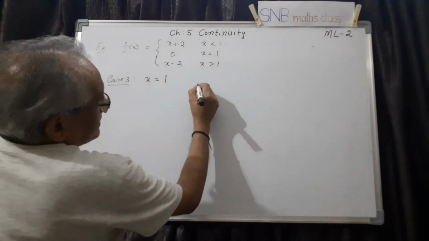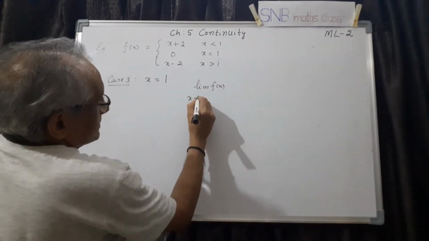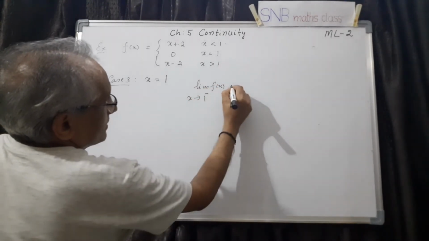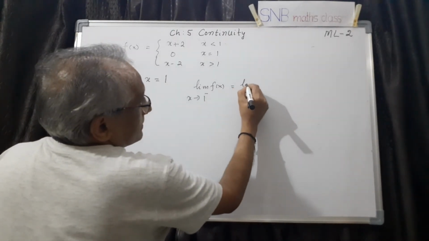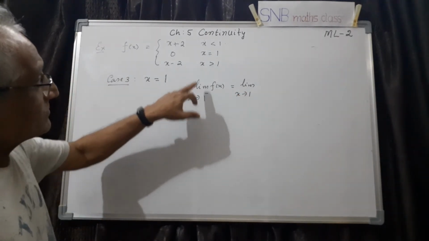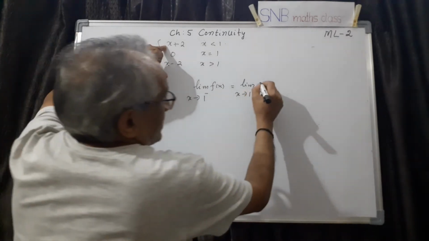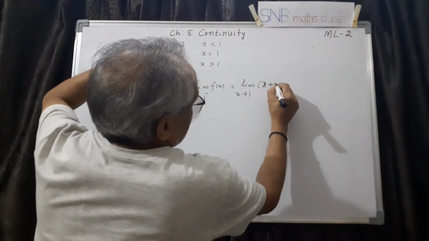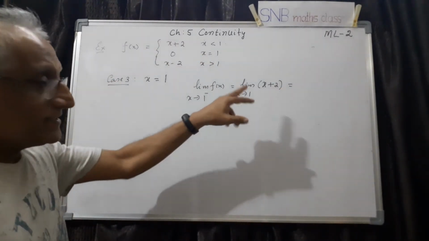Now let us consider the limit of f(x) as x tends to 1 minus. 1 minus means it is less than 1. So x less than 1 means the function is x plus 2. So I have to write x plus 2. Now can I substitute? Yes, it is not an indeterminate form.